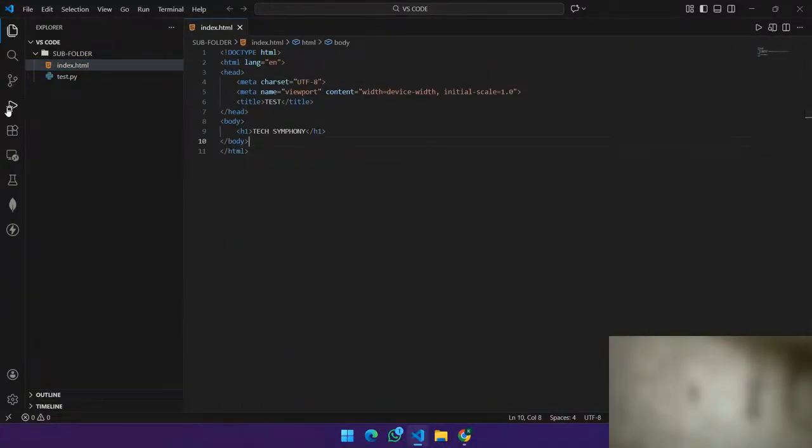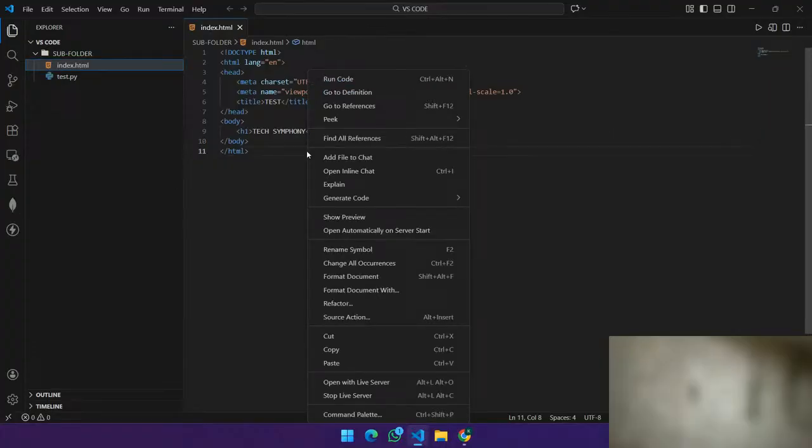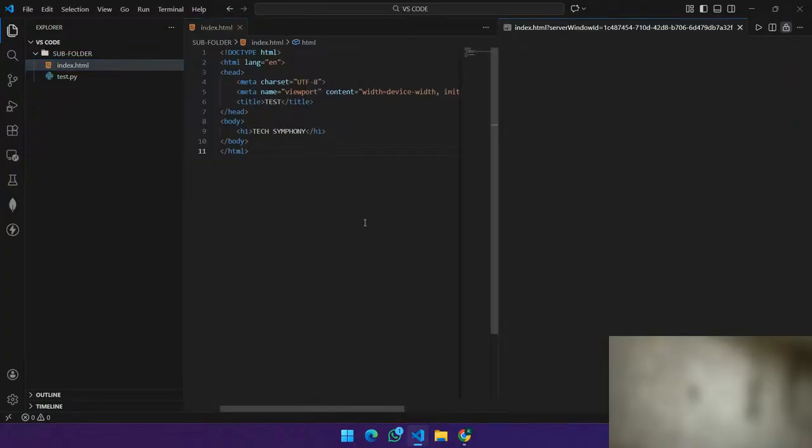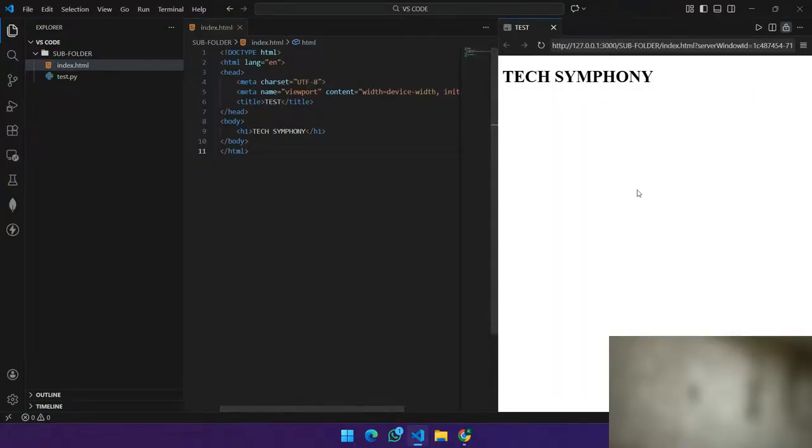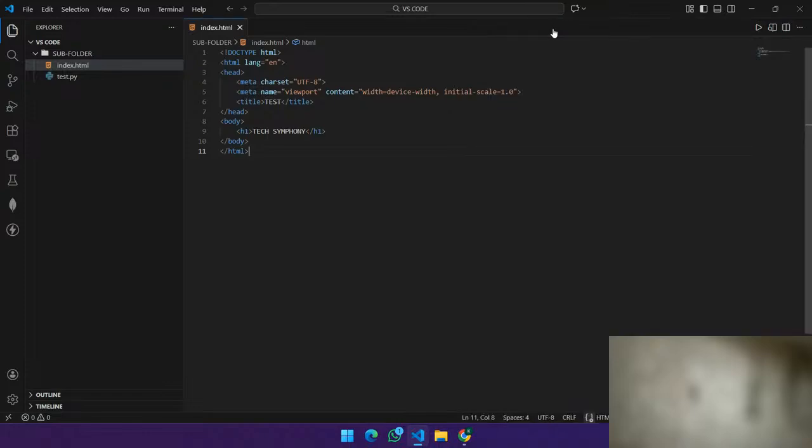After installing the Live Preview extension from Microsoft, if you right-click the mouse, you could see various types of options available. Inside that, you could see the option called Show Preview. If you tap on Show Preview, you can directly see the output inside VS Code only. So this is how you can see how the output is displayed. I'll close this one. So this is another extension.